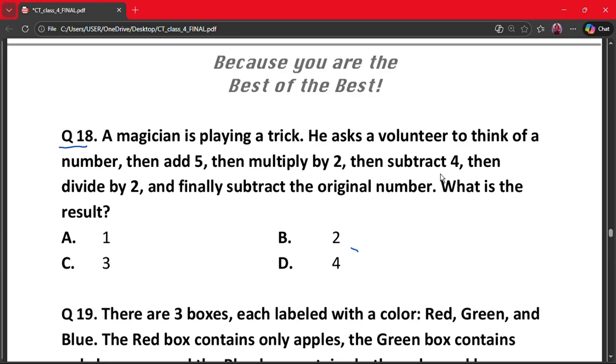So let the number be x. So that is (x plus 5), then whole multiplied by 2, then we have to subtract 4, then divide by 2, and then minus the original number. So when we solve this, it comes 1. So our correct answer is option A.